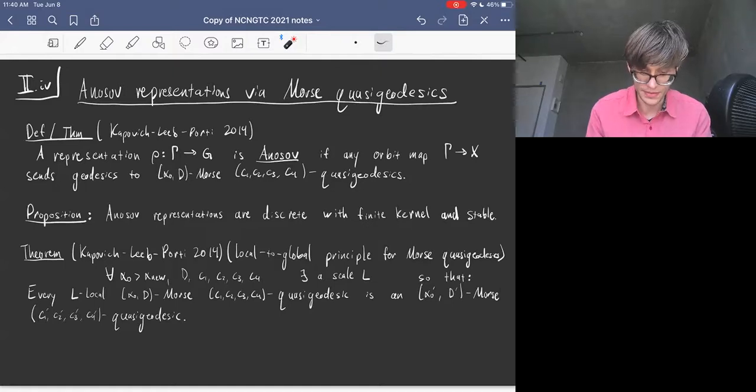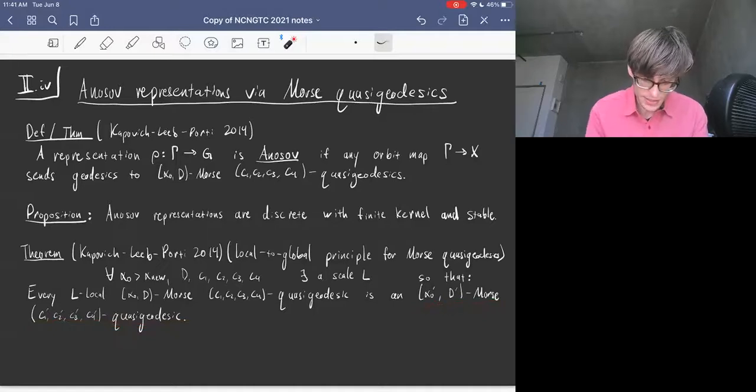One way to prove that proposition is to use a local-global principle for Morse quasi-geodesics that was also proved by Kapovich, Leeb, and Porti. It looks a lot like the one from before in hyperbolic geometry. It says that for every alpha naught and new parameter alpha nu, that's less than alpha naught, so it's less strong than alpha naught, as well as parameters D, C1, C2, C3, C4, there exists a scale L, so that every L-local alpha naught D Morse C1, C2, C3, C4 quasi-geodesic is an alpha naught prime D prime Morse C1 prime, C2 prime, C3 prime, C4 prime quasi-geodesic.